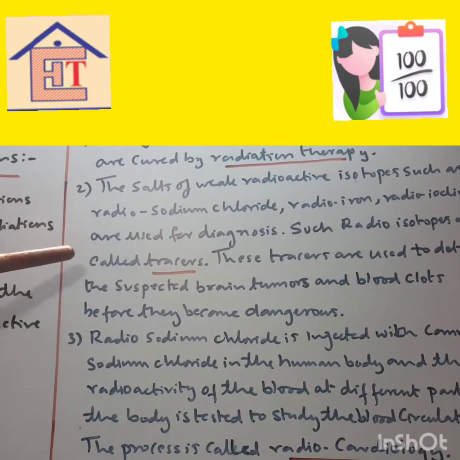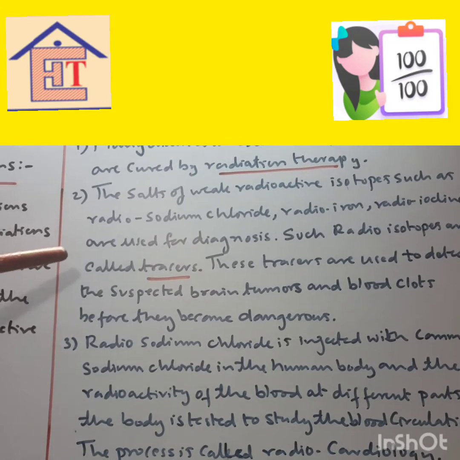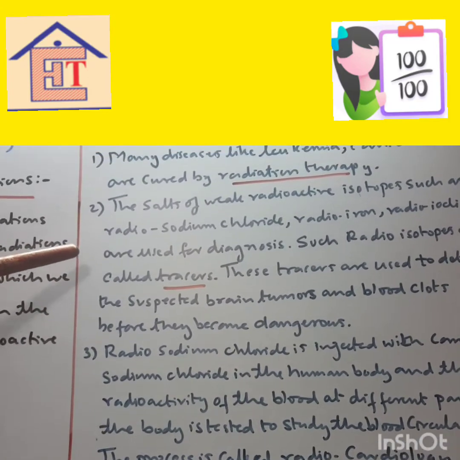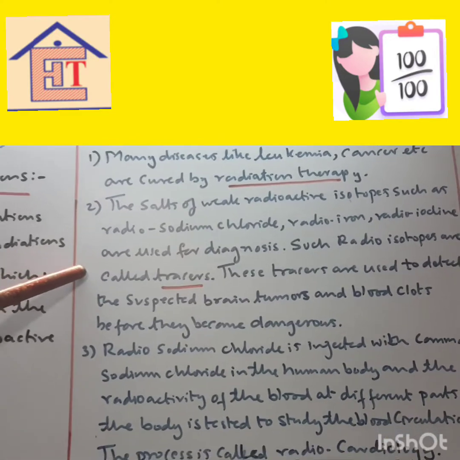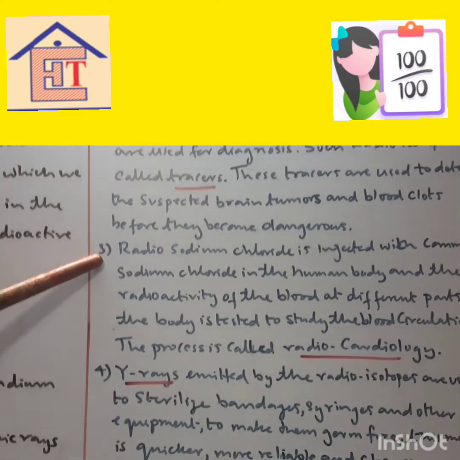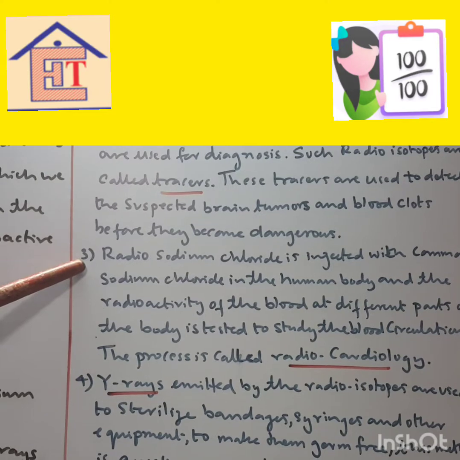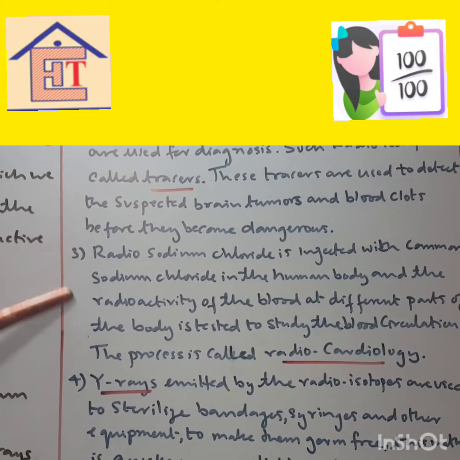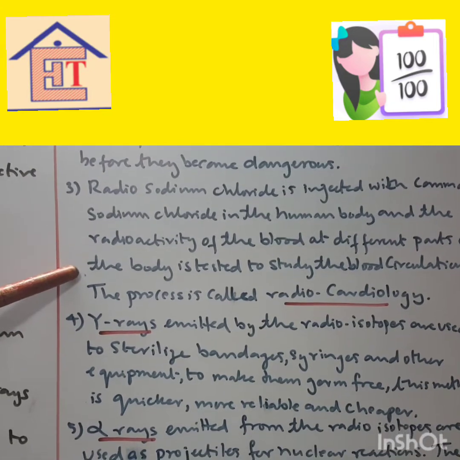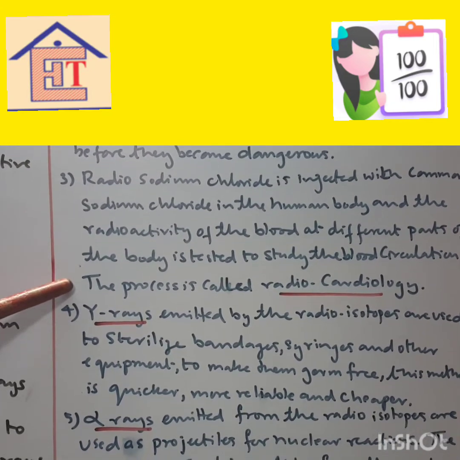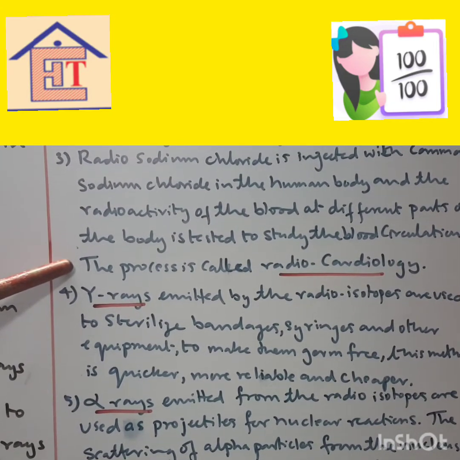Those patients are passed through a CAT scan, and then they can detect the presence of the tumor. So that is called tracers. Radiosodium chloride is injected with common sodium chloride in the human body, and the radioactivity of the blood at different parts of the body is tested to study the blood circulation. The process is called radiocardiology.